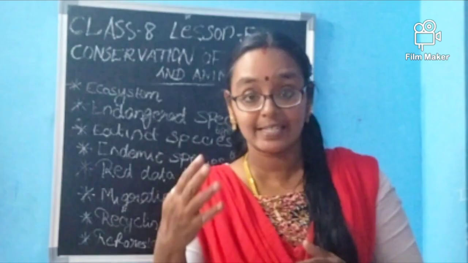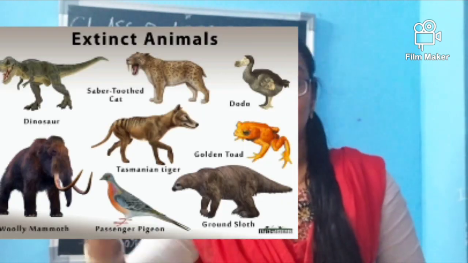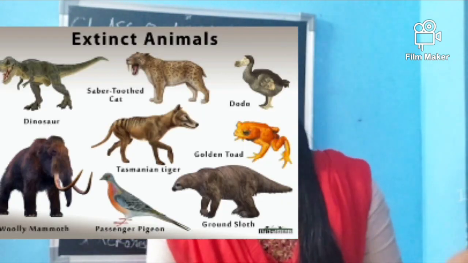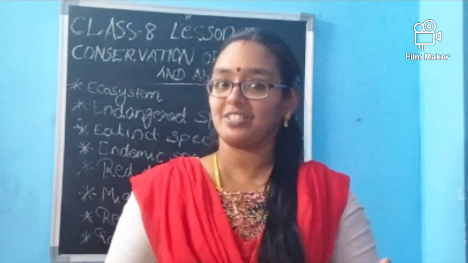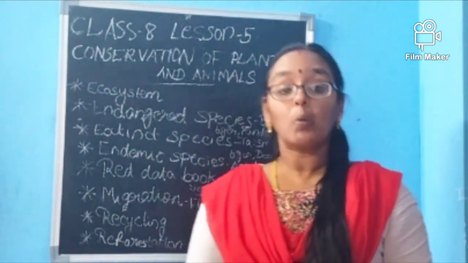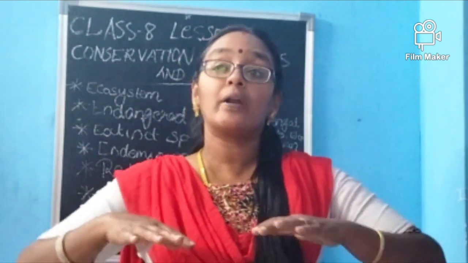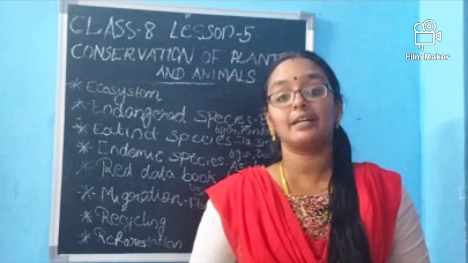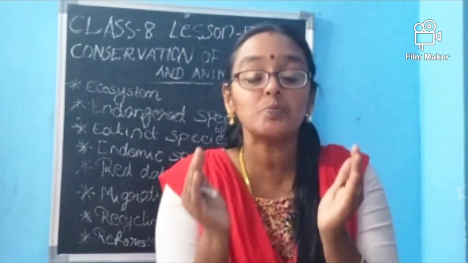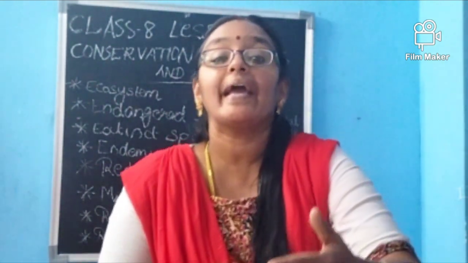We can say dinosaurs too. Once they were there, but now they are not. They are said to be extinct species. Okay, dears? Now, is everything good and safe? No, we can't say that, because even now many species are going to be extinct.